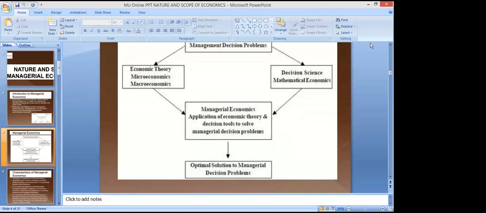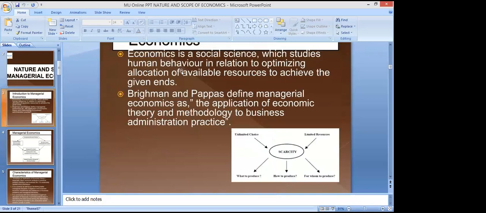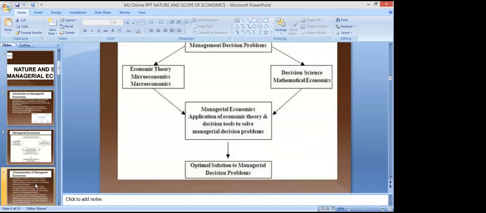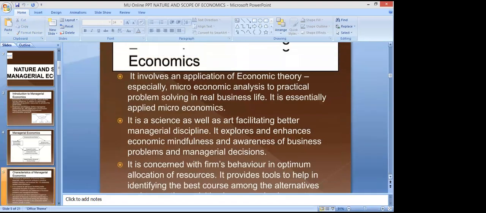So ultimately, in a nutshell, we can say that it is basically the social science which studies human behavior in relation to optimizing allocation of available resources to achieve the given end. So ultimately, the concept of economics and managerial economics is almost the same. The basic problem is scarcity of resources. So a manager has to think about the scarcity of resources, how to manage its scarce resources in relation to demand, right? And ultimately, these are the characteristics of managerial economics.